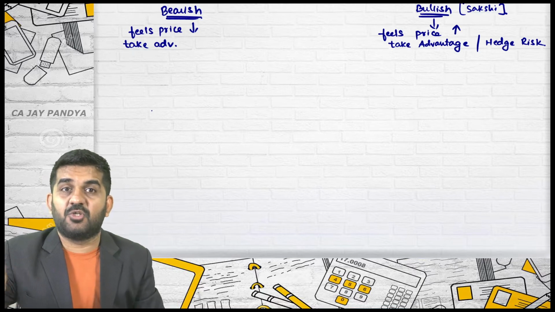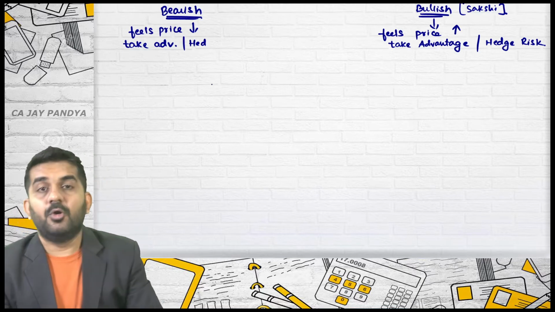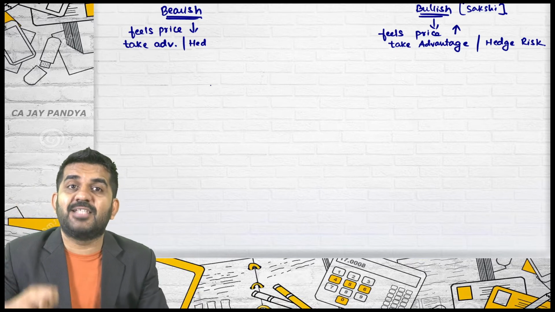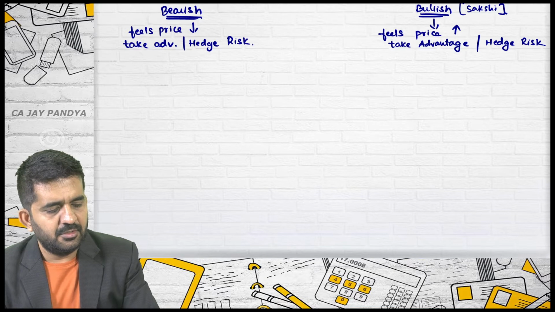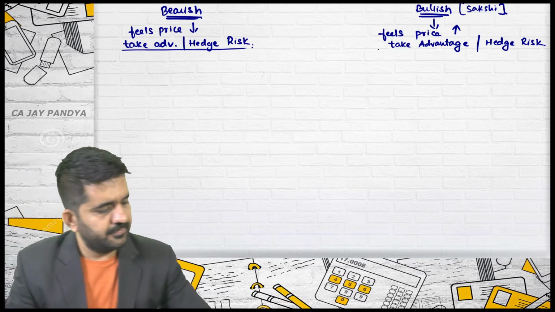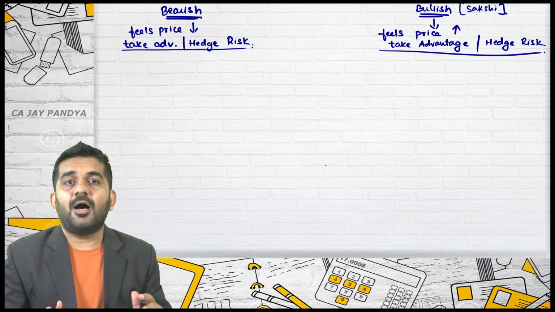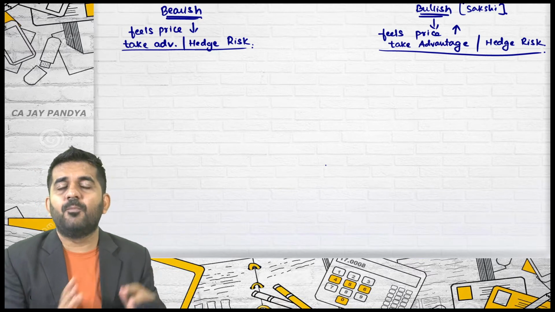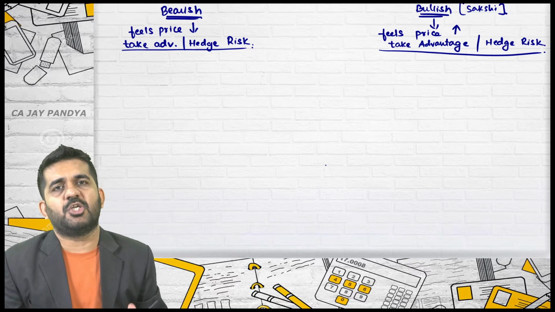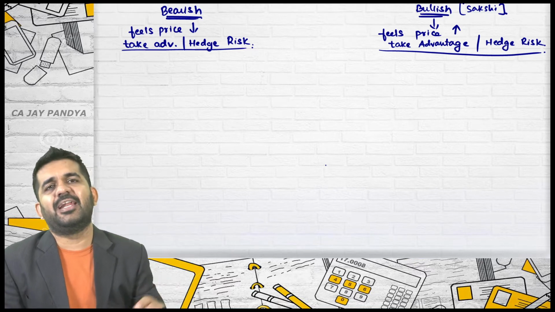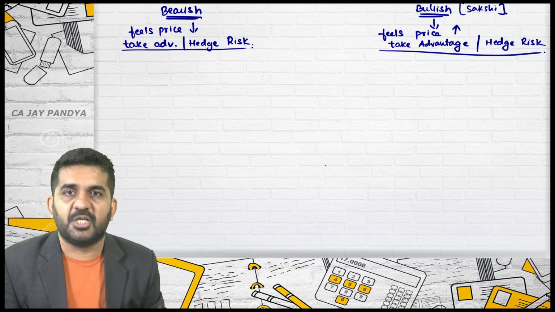Taking advantage of bearish position, or lowering of prices is their risk, and they want to hedge the risk. Is it all right? So these are the learnings of bullish nature and bearish nature whenever you are talking about the investor or any person in this derivative market. You will have to learn whether that person is bullish or that person is bearish.